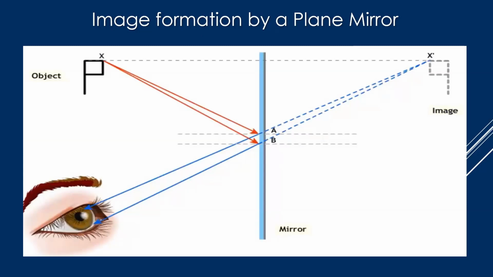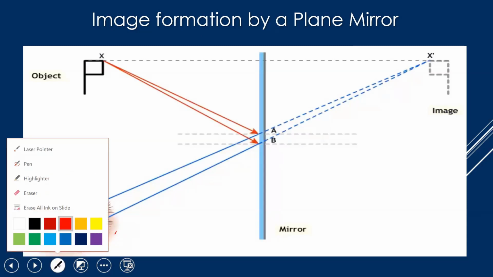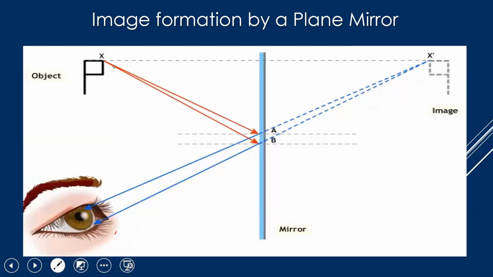Now, consider this object P. Can you see this? Yes, this object P is the object. The blue one is your plane mirror. For convenience, we will only take two rays, the red ones which you can see. These are the two rays which are coming from the object.